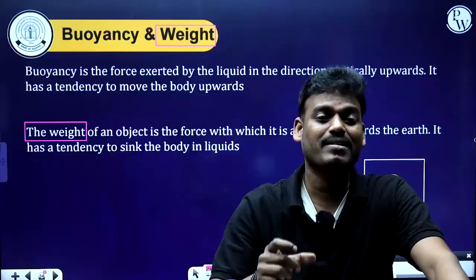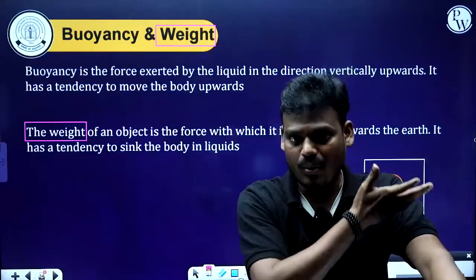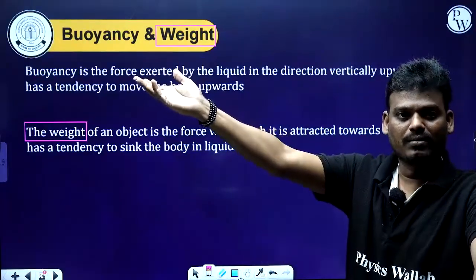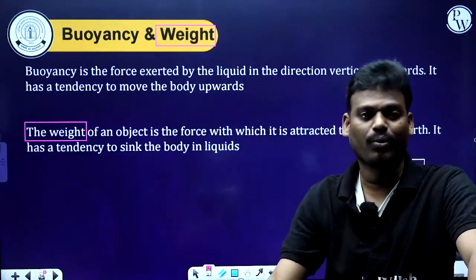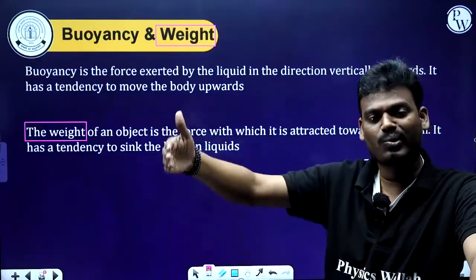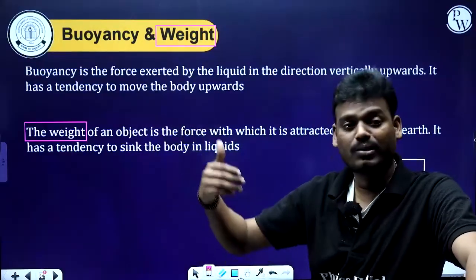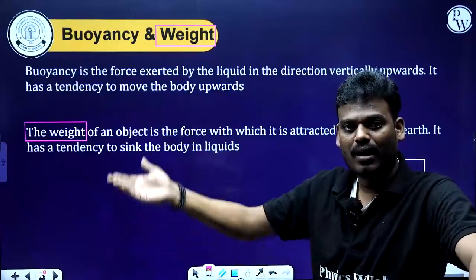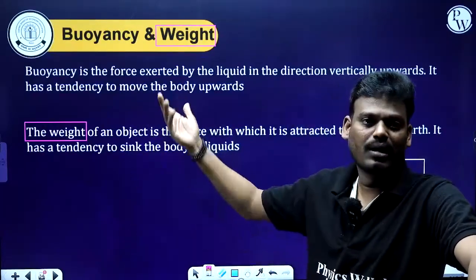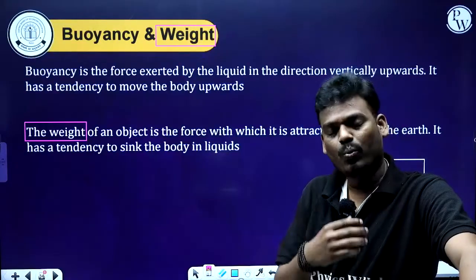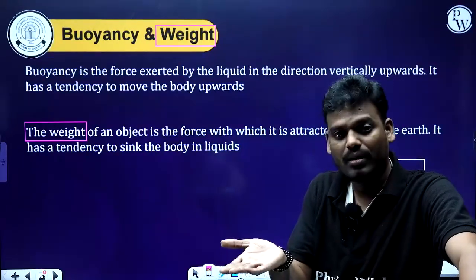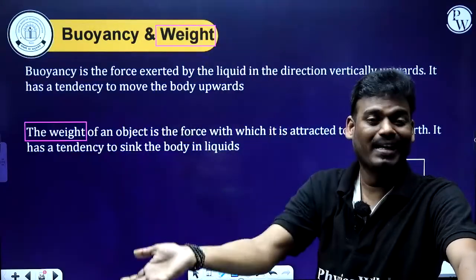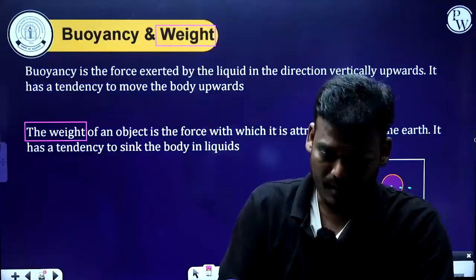Let me consider the example of air. Air is a fluid. When you take a paper and throw it, it does not come directly to the floor. It does not reach the ground directly. First, it will be floating. After some time, it will come to the ground. Why is this happening? Because the force due to air is exerted vertically upward.